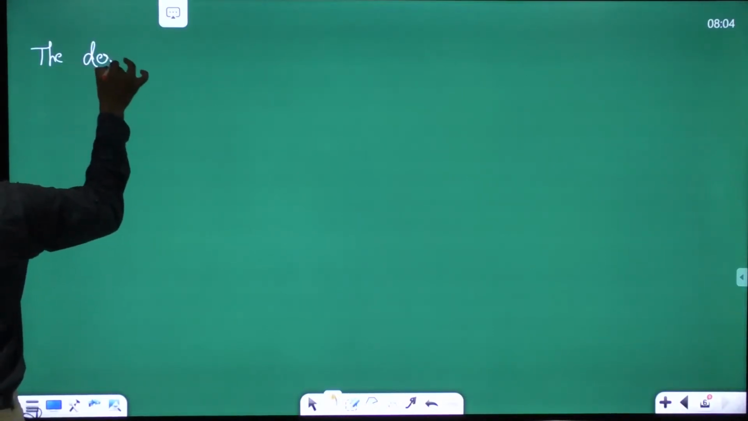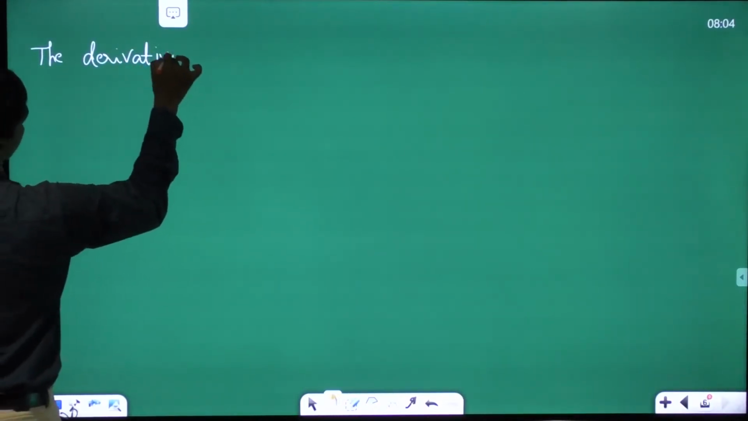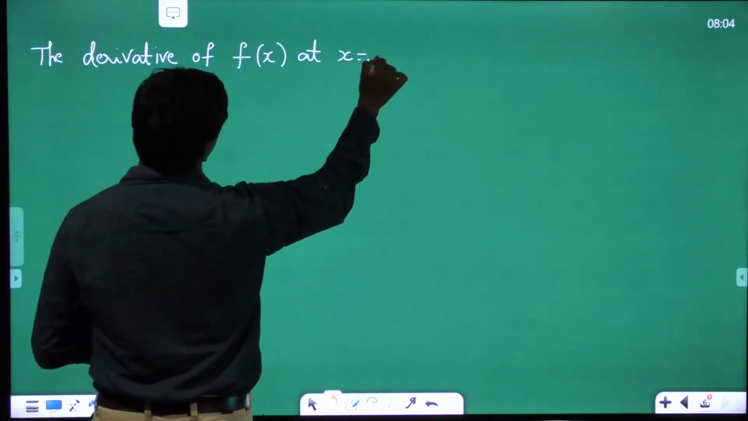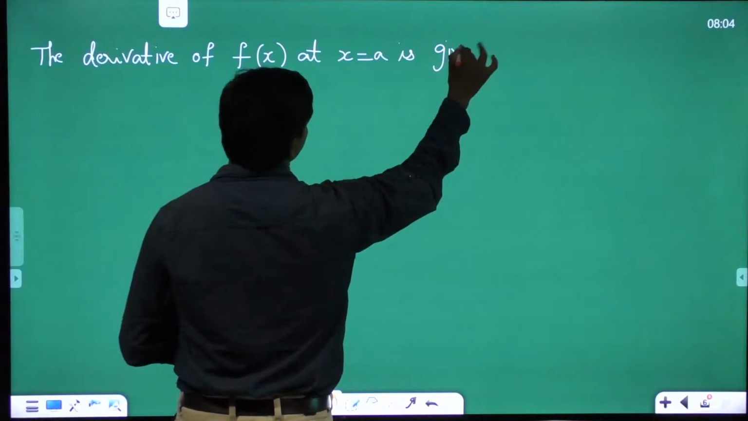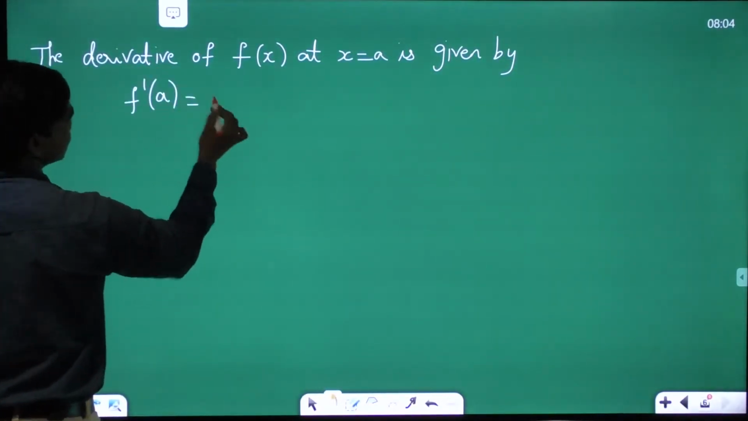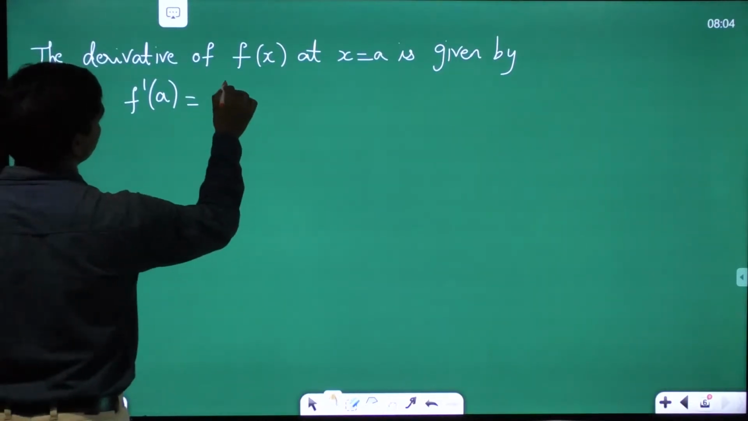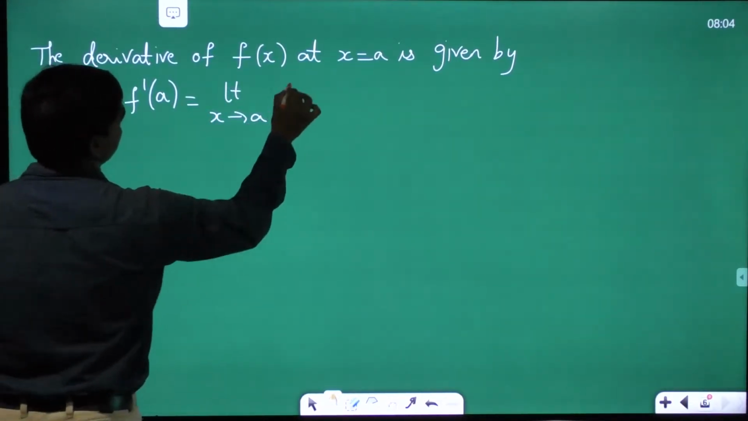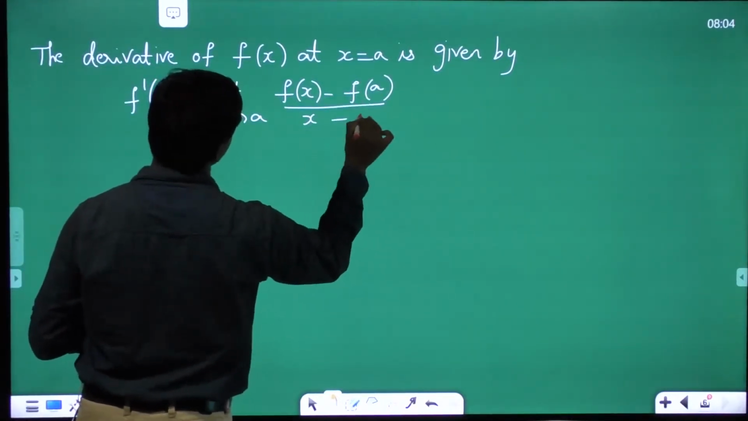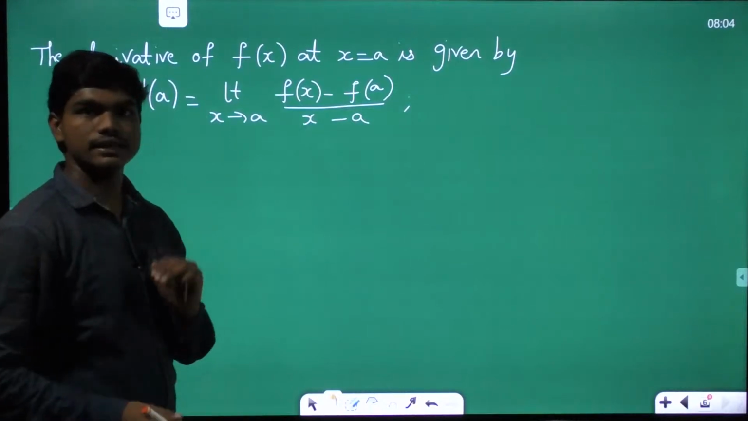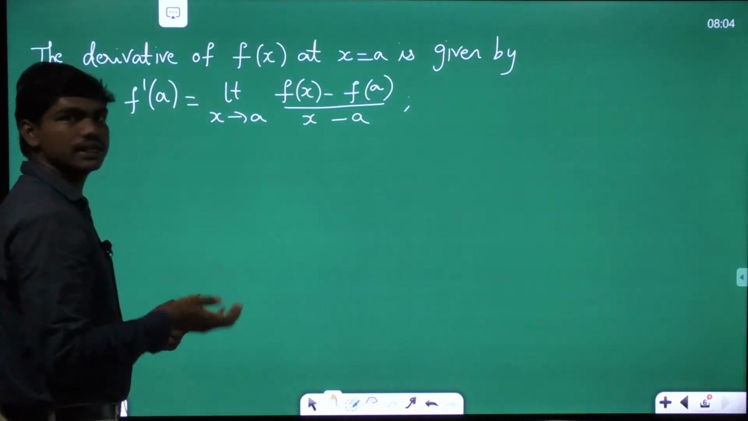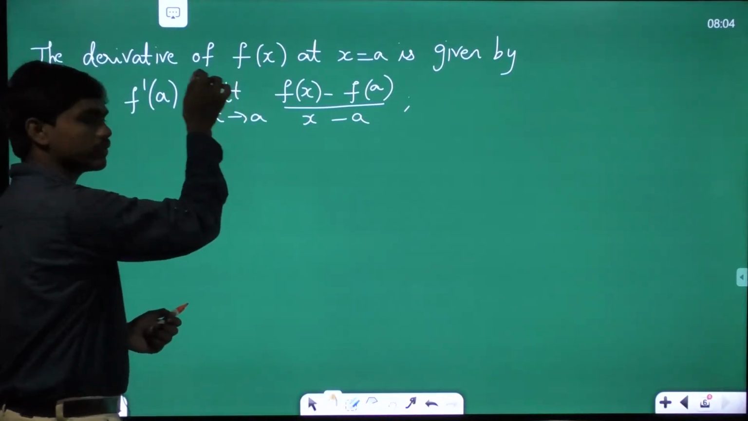The derivative of f of x at x equal to a is given by f dash of a, which means f dash of x at x equal to a, equal to limit x tends to a of f of x minus f of a divided by x minus a. This is what we have written yesterday for the definition of the derivative at a point a. Now, if this limit exists, then of course this f dash of a exists, and we say the function f of x is differentiable at x equal to a.